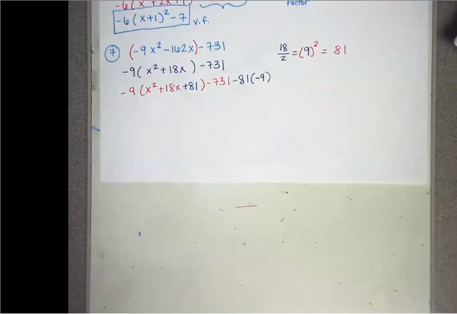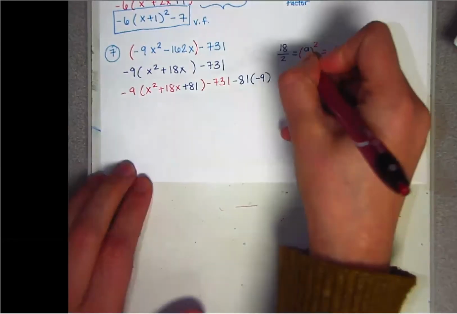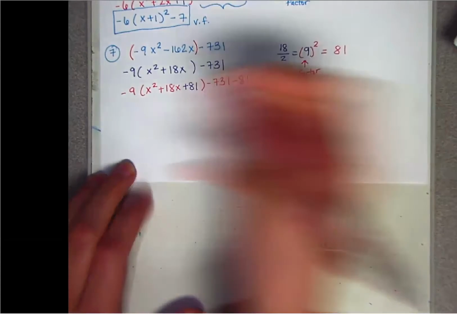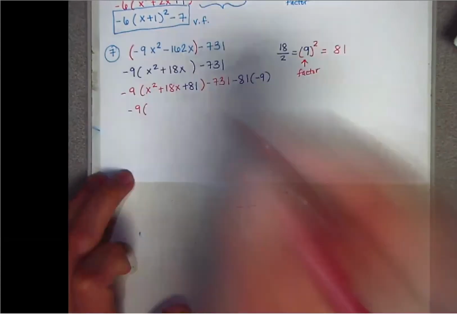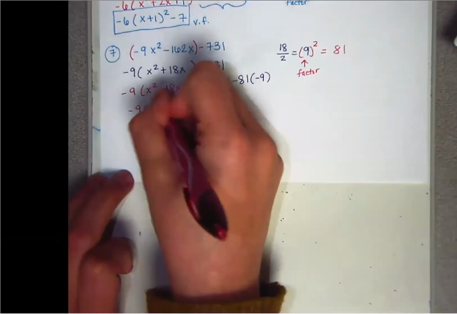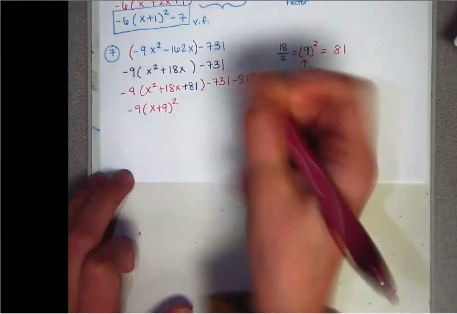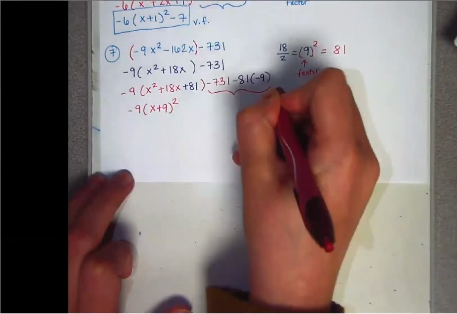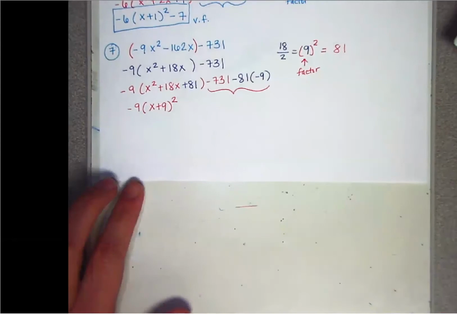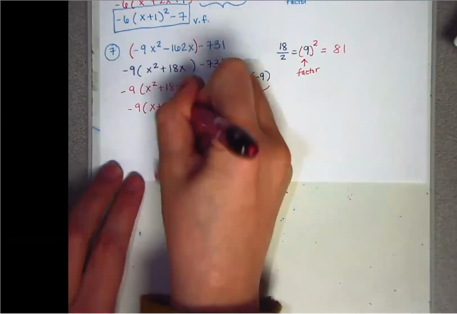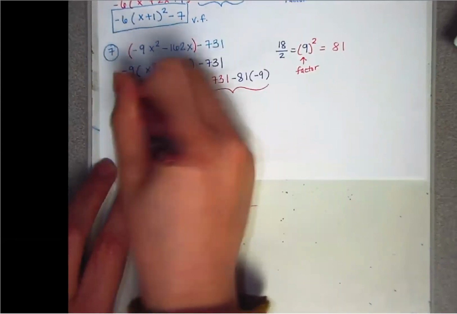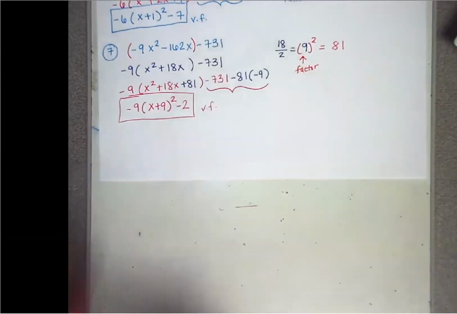Okay, so this number is the factoring number, and it is a positive 9, so that's going to be x plus 9. If we plug all of this into decimals or into your calculator, you get a negative 2, so we have minus 2. That is the vertex form.